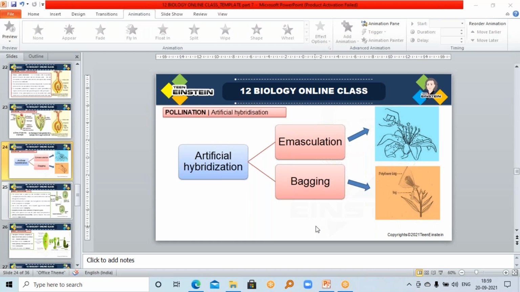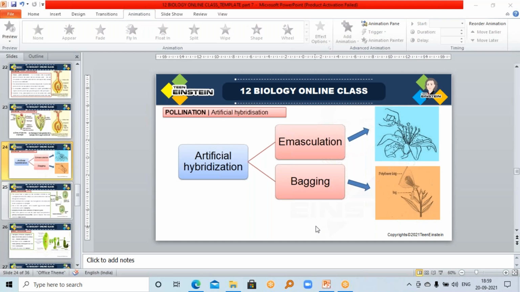Emasculation is done. Next, the emasculated flower we need to protect from foreign pollen grains, which do not have the desired characters. For that purpose, we cover it with butter paper covers in the case of small flowers, or if the flower is big, as in the case of corn, we cover with big polythene covers.